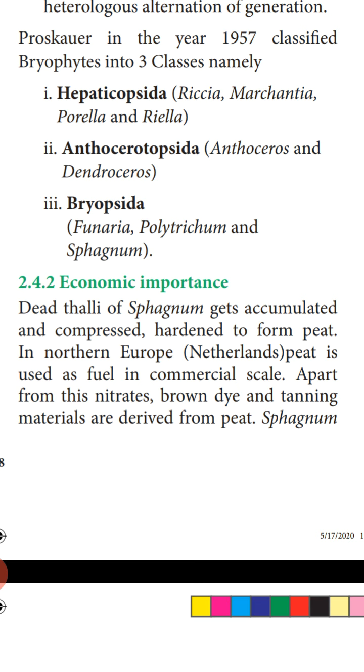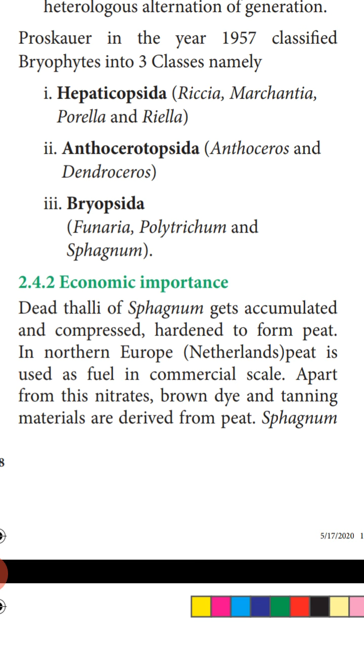Third class is the Bryopsida. Among the bryophytes, this is the highest form. Here the plant body is differentiated into stem-like and leaf-like structures. The stem shows radial symmetry. Radial symmetry means if we divide the stem into two, we get equal halves. Next, protonemal stage is present here. Sporophyte phase is differentiated into foot, seta and capsule. So this is the classification given by Proskauer.